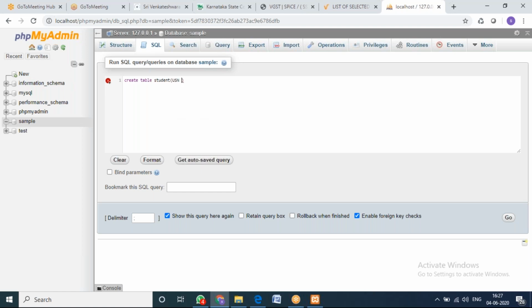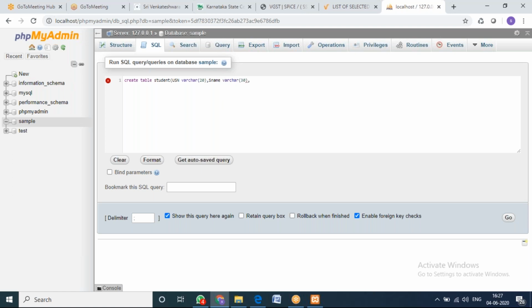Like USN. So USN is going to be varchar. Varchar is nothing but a combination of numbers and characters. So how much size do you want? Suppose I want 20, comma, name, or I'll give S name. It is also going to be varchar with 30 size.